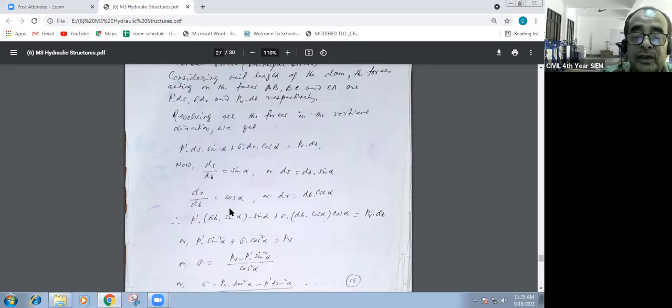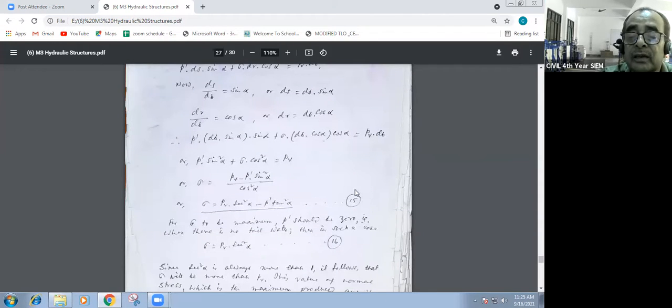Just replace it. Ultimately, you'll get, step by step, equation number 15: sigma is equal to PV minus P dash into sin square alpha divided by cos square alpha. Thereby, sigma is equal to PV into sec square alpha minus P dash into tan square alpha. Now, this will not come when there is no tailwater. It will be only PV into sec square alpha.